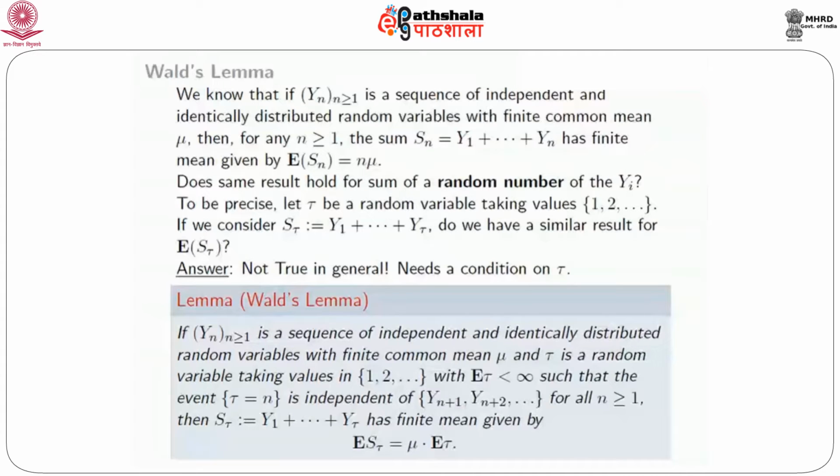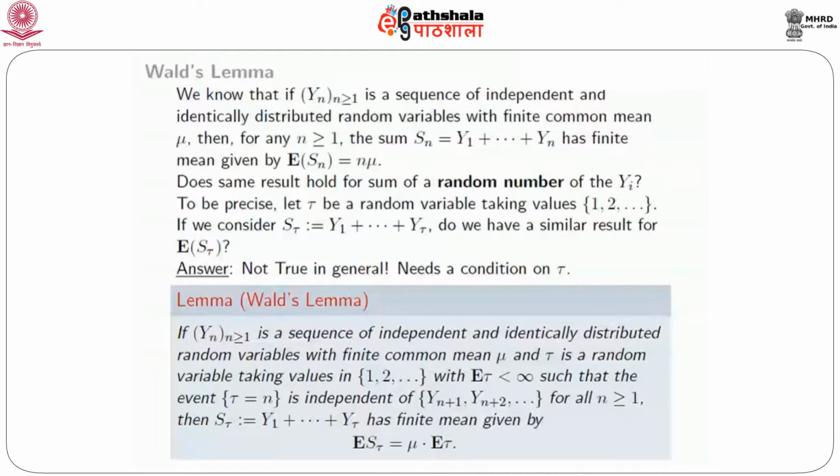Suppose yn is a sequence of independent and identically distributed random variables with finite common mean mu, and suppose tau is a random variable taking values in 1, 2, 3, etc., with finite expectation, so E tau is finite. Now comes the main condition: the event tau equal to n, because tau is a random variable, is an event. That event should be independent of yn plus 1, yn plus 2, etc., for all n greater than or equal to 1.